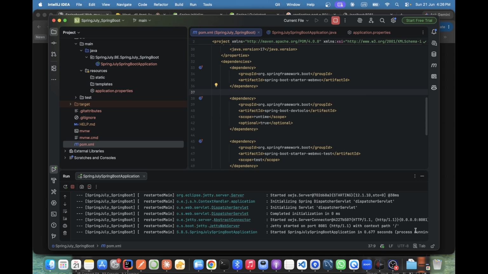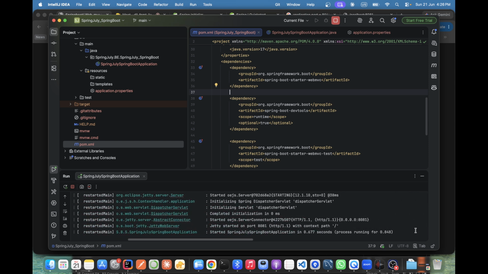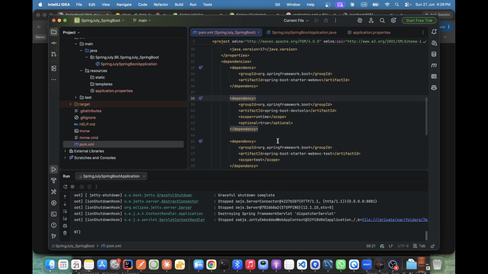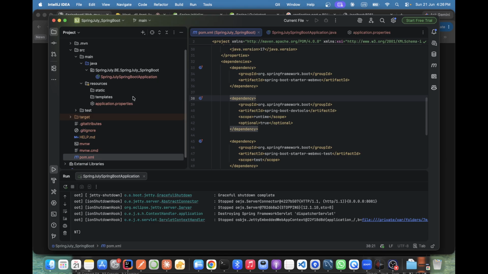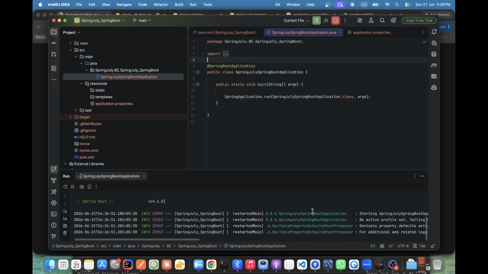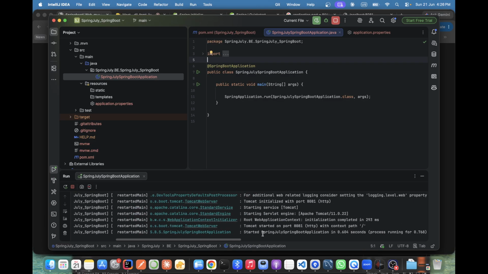Maybe the server is not taking it. For the server, maybe we need to change it. We need to rerun, or maybe it will take. Just the printing is not there. From the server point of view, maybe it's not running, but in the application it will work. So maybe the server is not running. Application. Now it will take Apache. Correct? Okay. Now we go into a deep dive of this